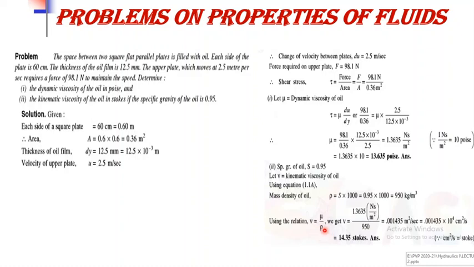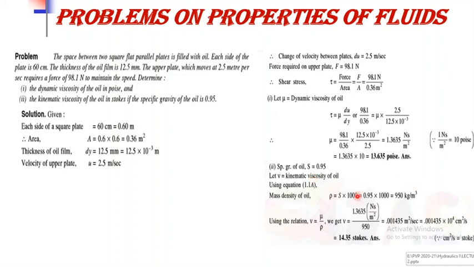So here we have to calculate the value of mass density. For that the specific gravity is given. So the definition of specific gravity is that it is equal to the mass density of any fluid to the mass density of standard fluid.